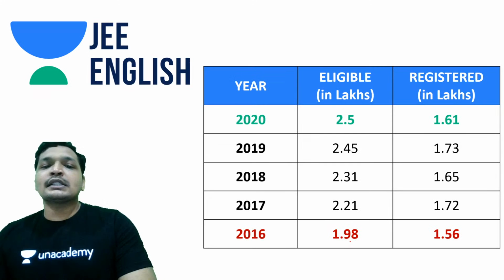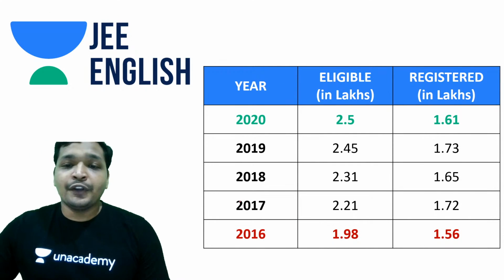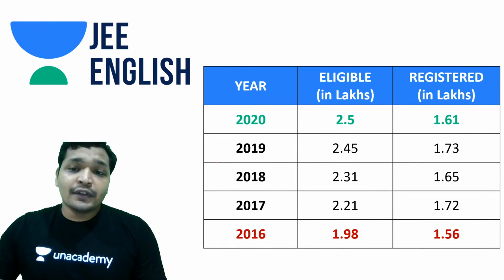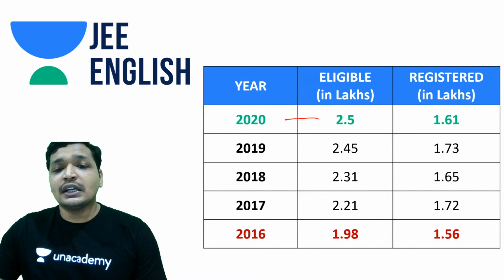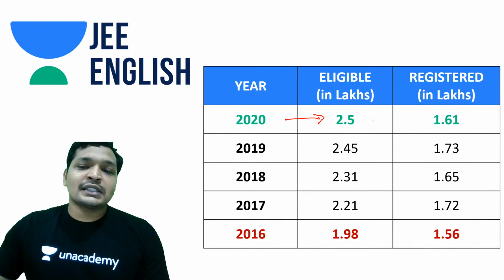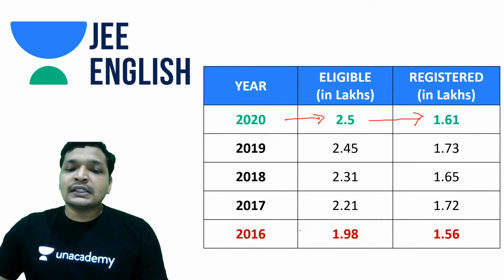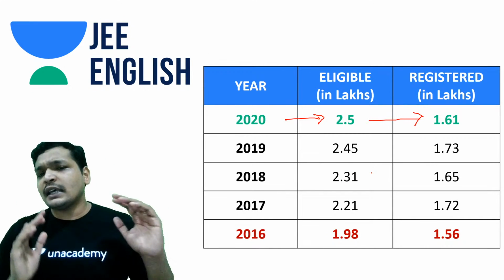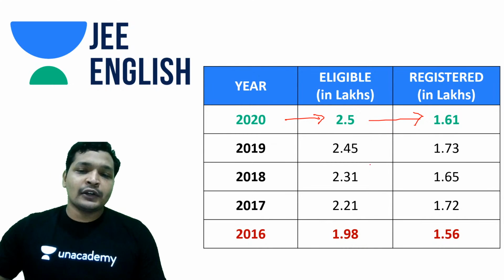And that being said, guys, this year in 2020, if you have noticed, 2.5 lakh students were eligible to give the exam. 2.5 lakh students could have registered, but only 1.61 lakh students have registered. And that also being said, in 2016, if you have noticed, this data has an impact of COVID-19 on this, but not really if you keep calculating the percentage.